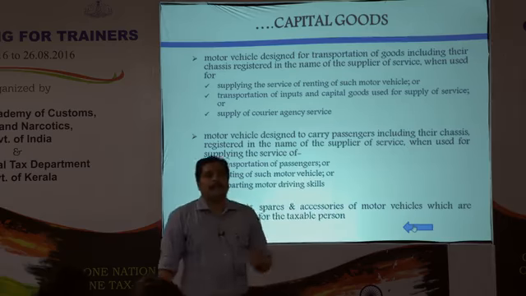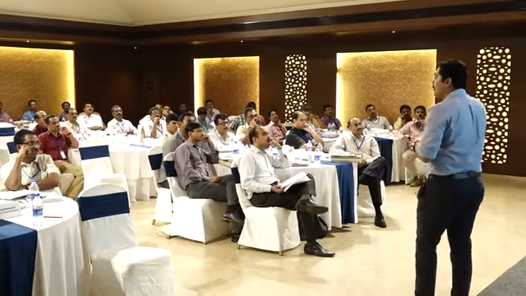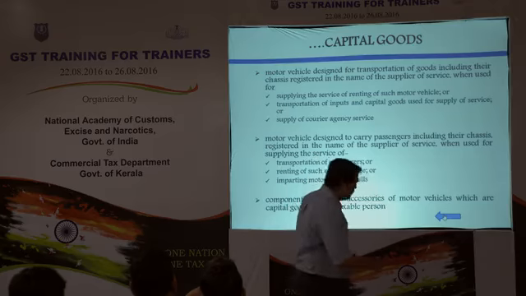Mainly, the main idea behind restricting capital goods of motor vehicles only to these three purposes is that any personal use or private use should not be allowed for taking as capital goods. For example, if an MD of a company uses the vehicle to go home and come back, that cannot be used as a capital good for the company. It should be used for one of these purposes. That is the main idea.